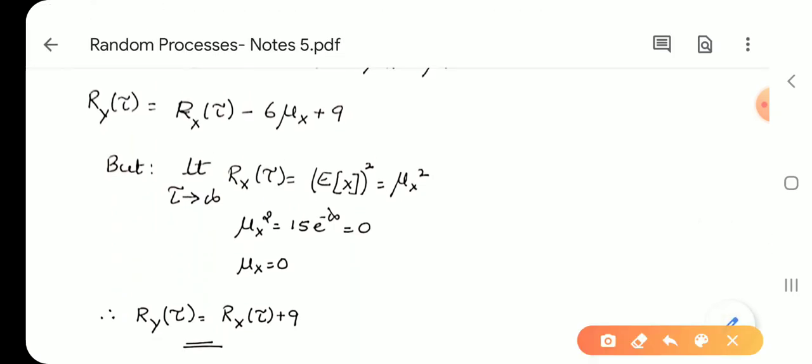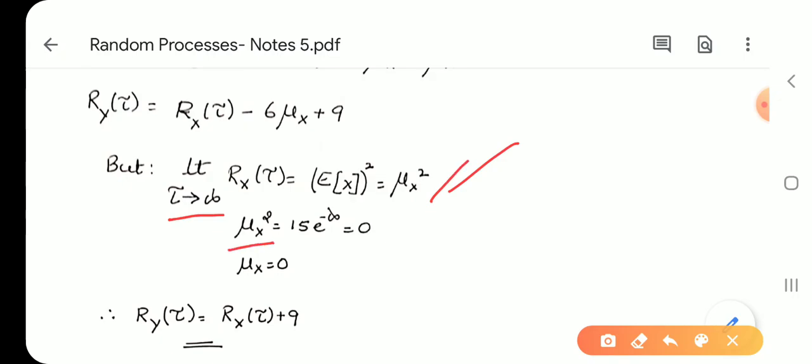But just now I have shown you one property: the limit of Rx of tau when tau tends to infinity is E of x whole square. E of x whole square means it is mu x square. Therefore, what is the value of mu x square?